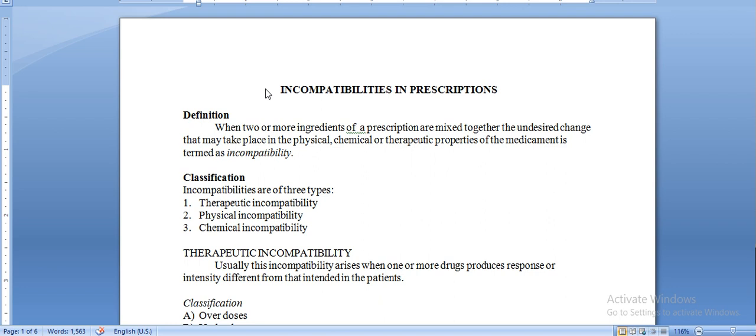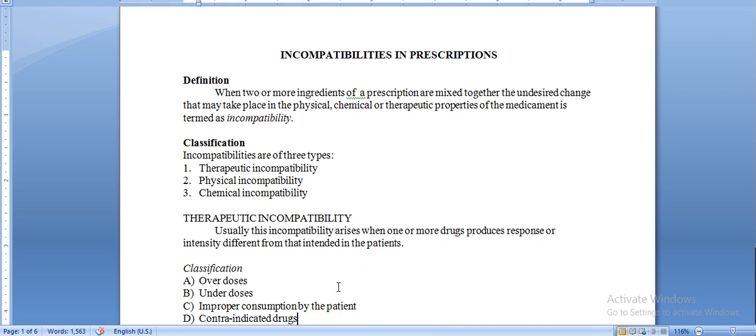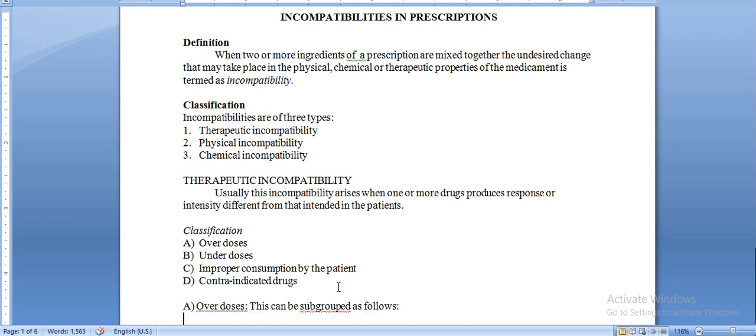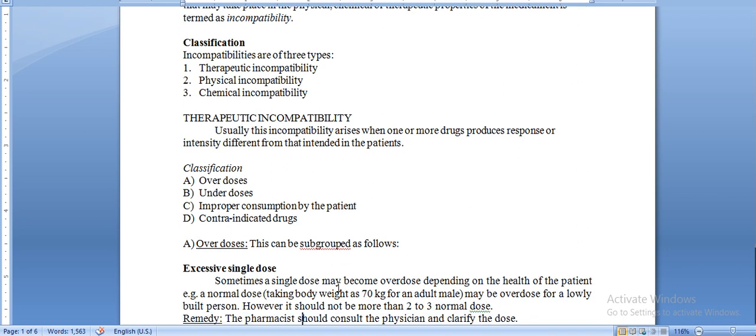What is incompatibility? Incompatibility in prescriptions is of three types: therapeutic incompatibility, physical incompatibility and chemical incompatibility. First is therapeutic incompatibility. This usually arises when one or more drugs produce a response whose intensity is different from that intended for the patient. The classifications of therapeutic incompatibilities are overdose, underdose, improper consumption by the patient and contraindicated drugs.